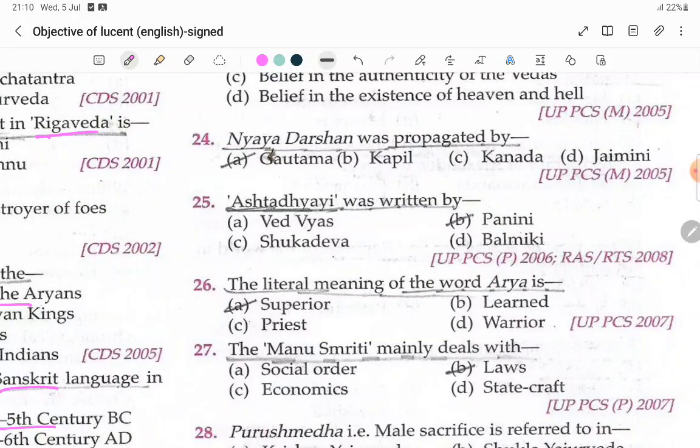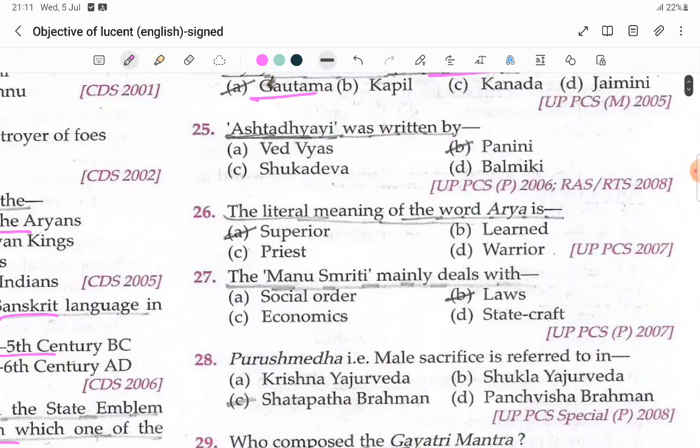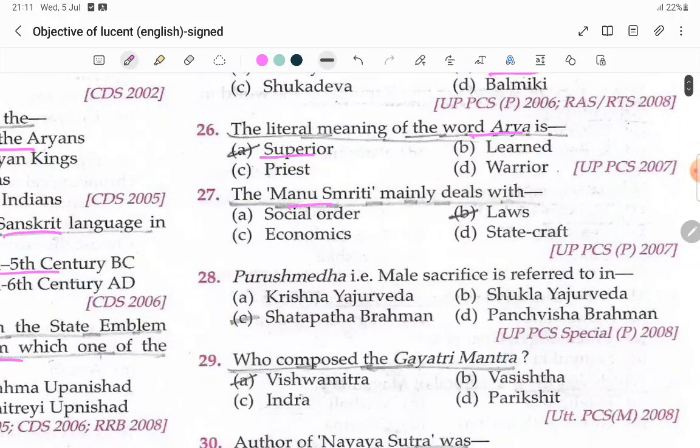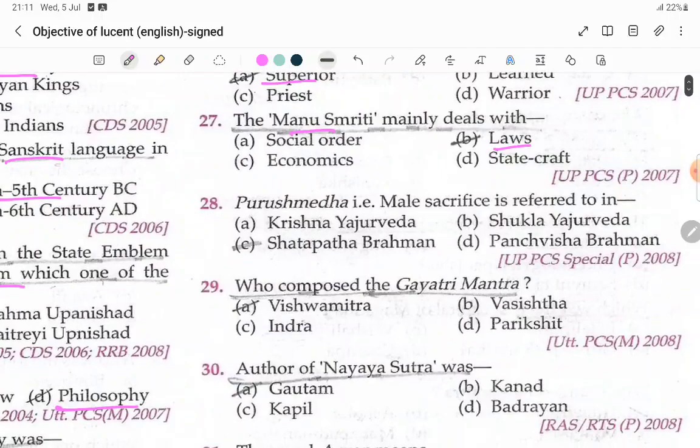Nyaya Darshan was propagated by Gautama. Astadhyayi was written by Panini, and it is Sanskrit grammar. The literal meaning of the word Arya is superior or high birth. Manusmriti mainly deals with laws. Means like how we have articles in India, like that laws will be there. Purushamedha, that is human sacrifice, is referred to in the Satapatha Brahmana.